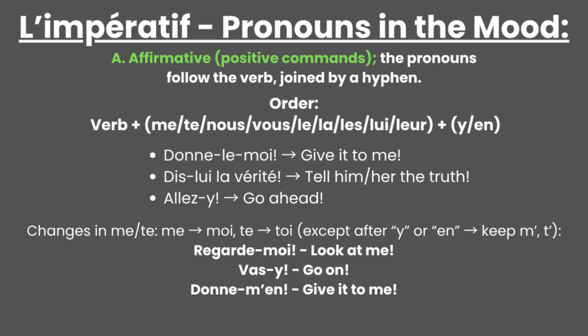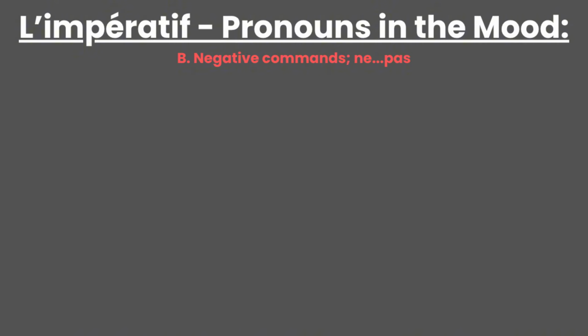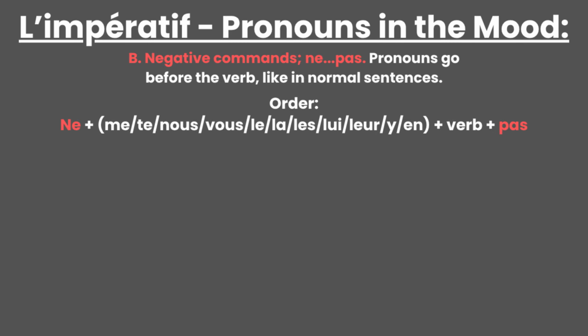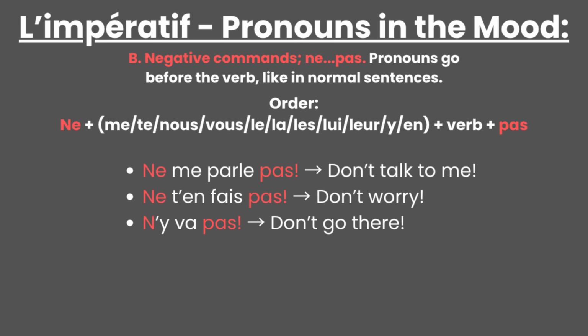Now, let's see negative commands. Because French uses the structure ne, pas, this formation can be tricky. In the negative, pronouns go before the verb, like in normal sentences, where the order is ne plus a pronoun plus the verb plus pas. Some examples are ne me parle pas, don't talk to me, ne t'en fais pas, don't worry, n'y va pas, don't go there.